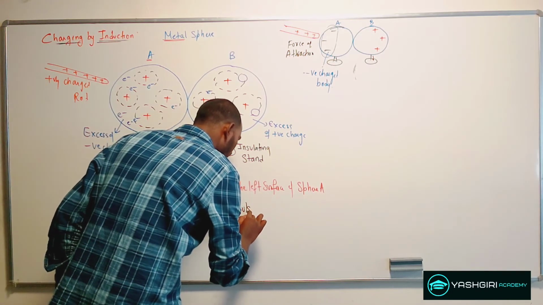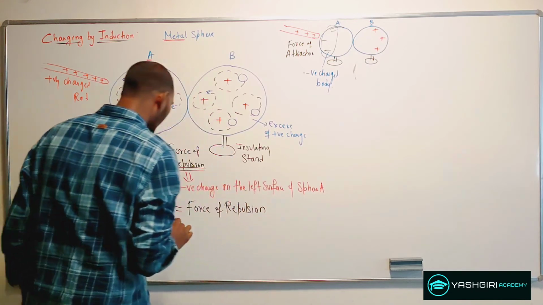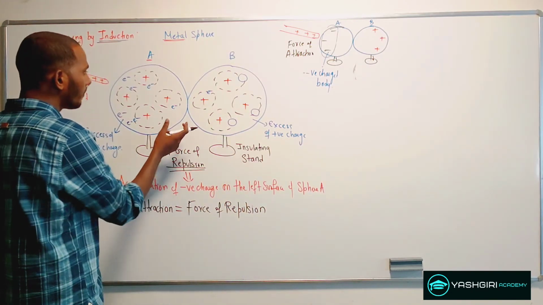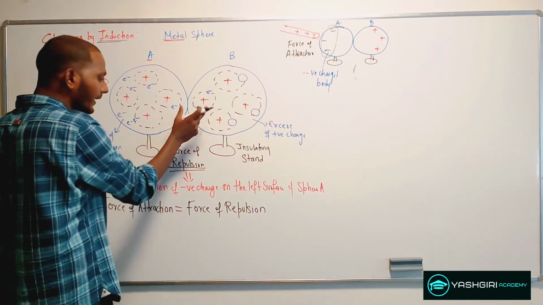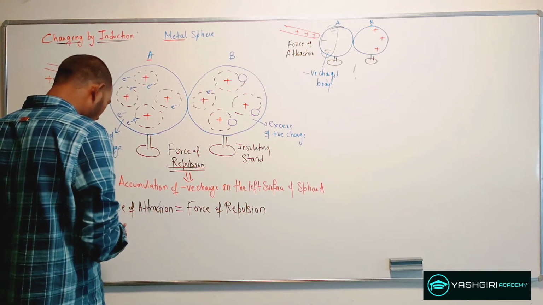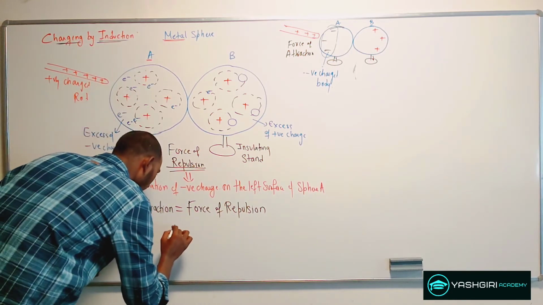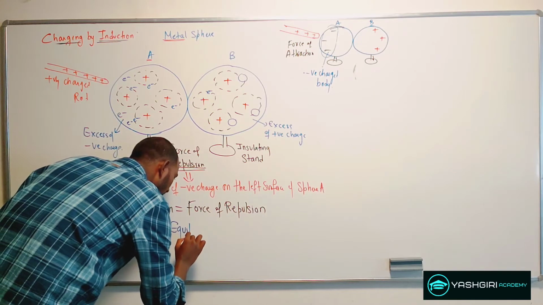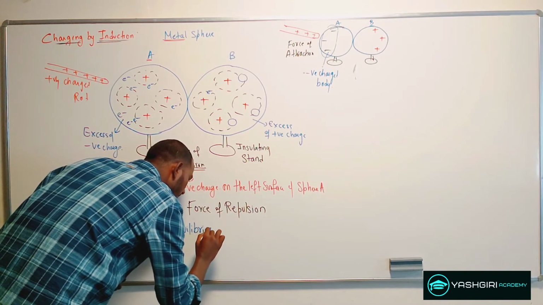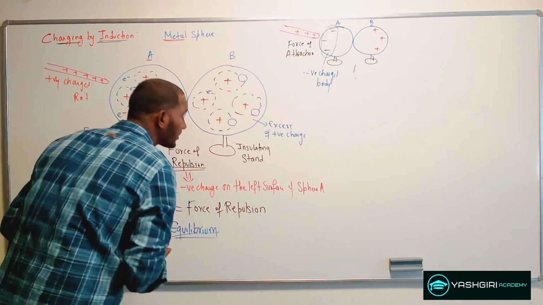If both the forces are equal, then you will see the system to be in equilibrium. This will be the equilibrium state.